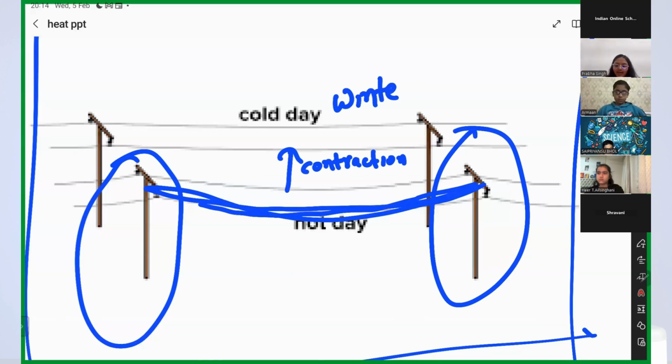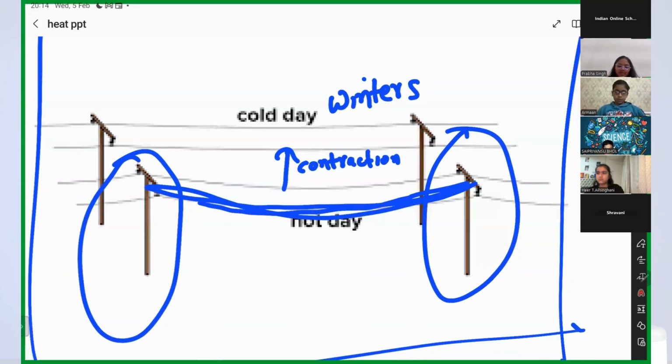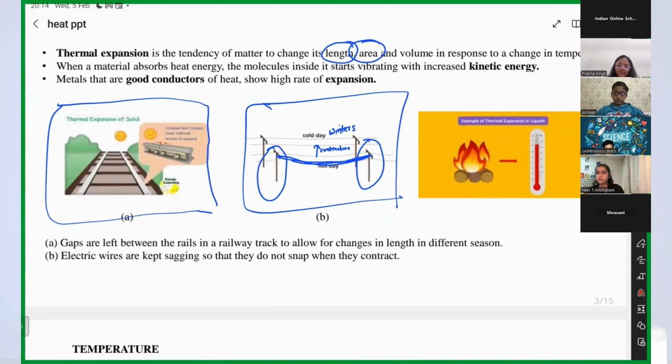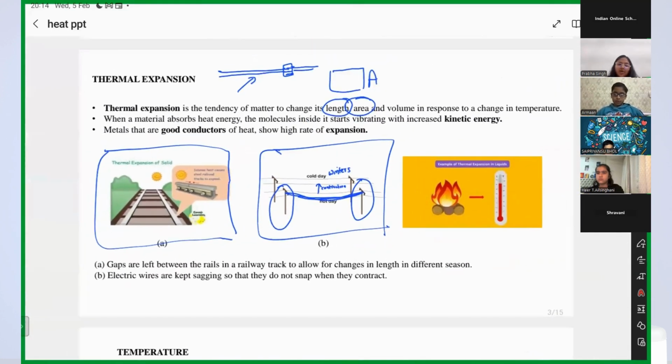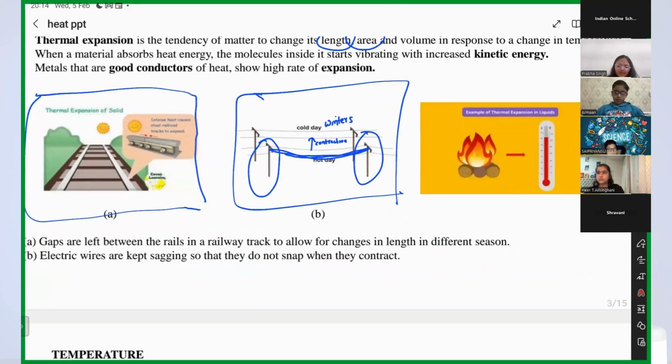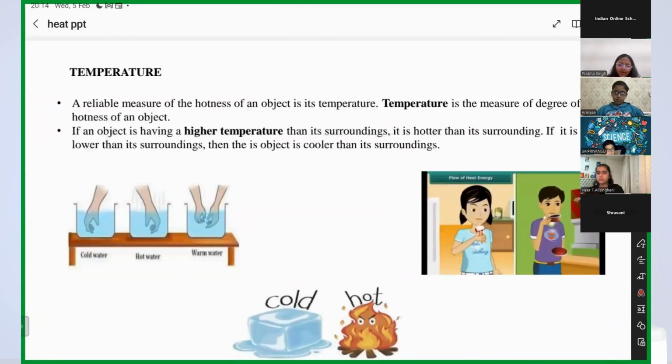So due to that, whenever you use these wires on the electric poles, you keep them sagging, right? So this is all because of thermal expansion. Got it? Yes. So this is a very basic concept.